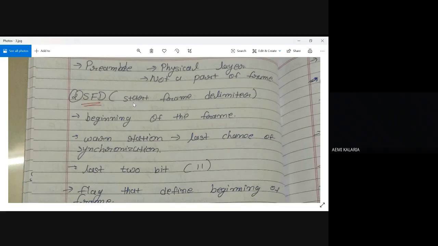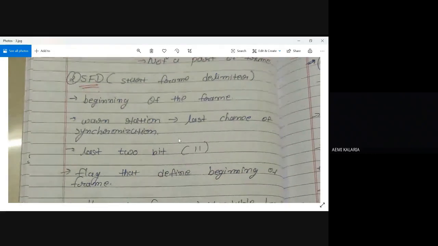SFD means starting frame delimiter. This is the last warning. SFD is the last warning to the receiver: please quickly synchronize your clocks so that the sender can start sending the data. So it marks the beginning of the frame, right? First the preamble is sent by the sender. After that, SFD is sent by the sender. So it is a warning to the station, the last chance of synchronization. Please quickly synchronize, right?